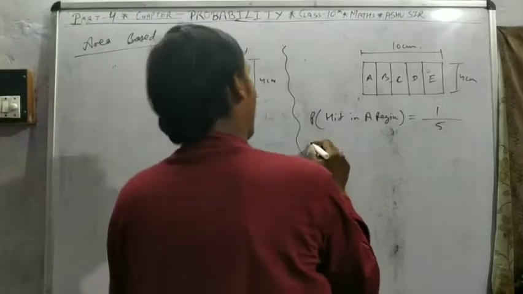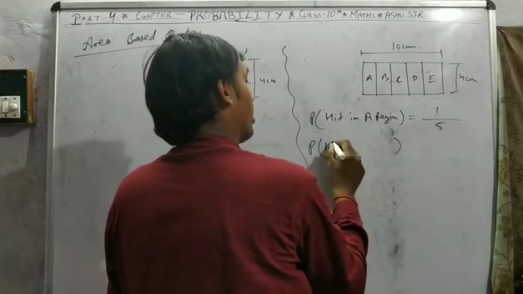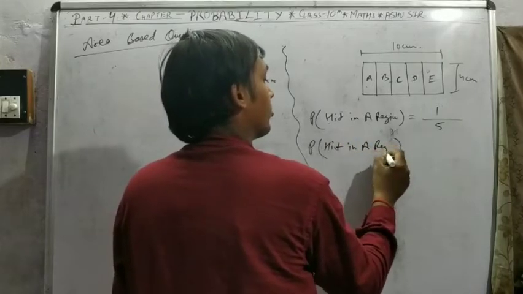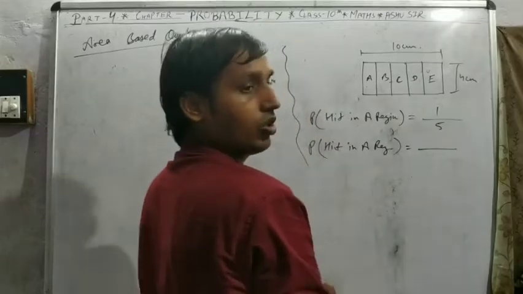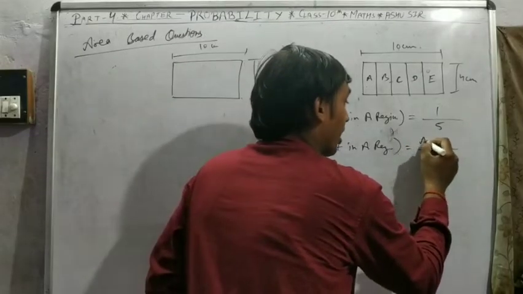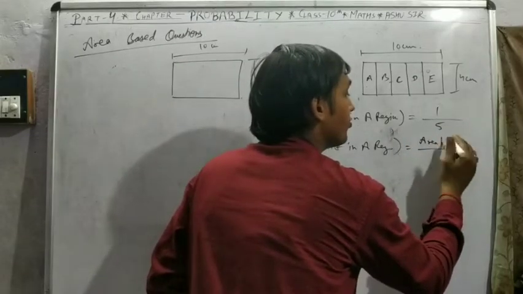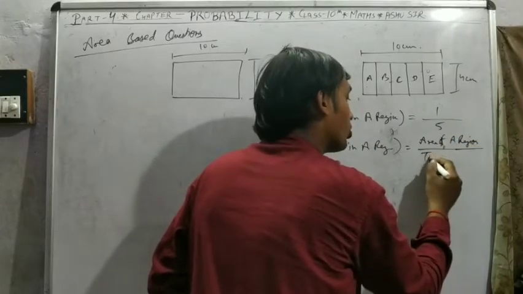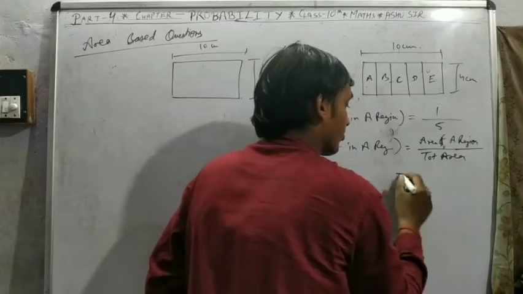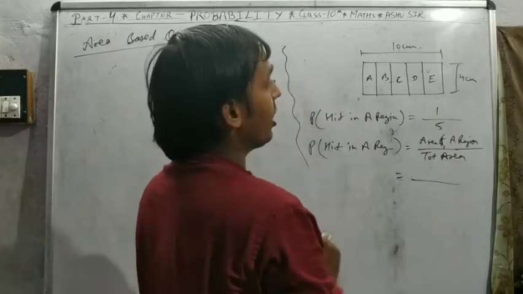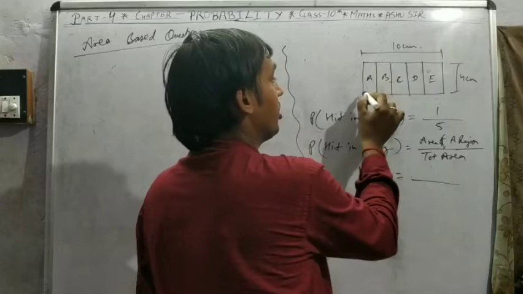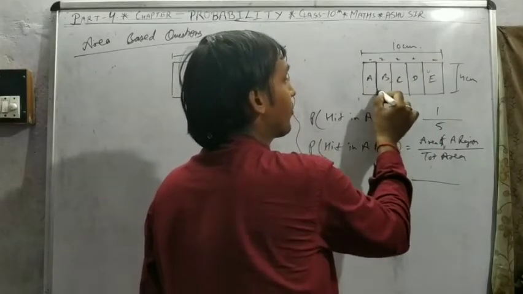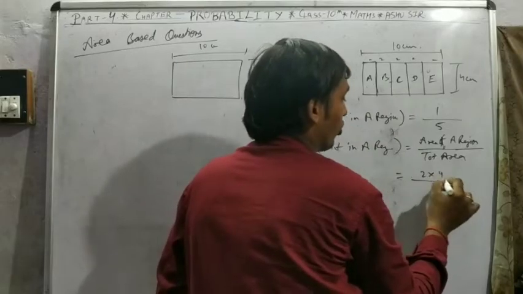Or you can say hit in A region is area of A region upon total area. A region area is a rectangle, length 2, breadth 4, so 2 into 4.